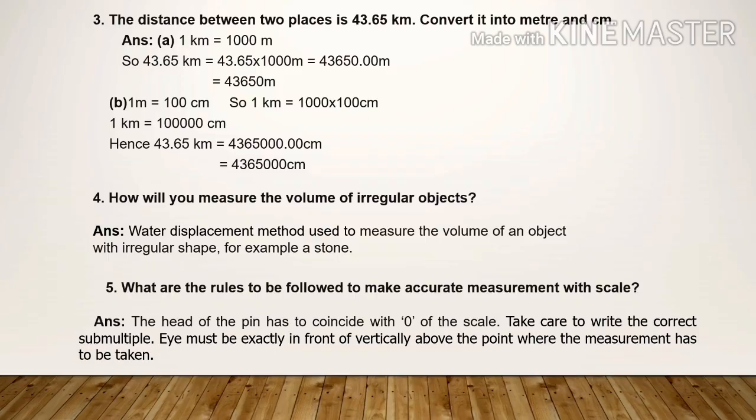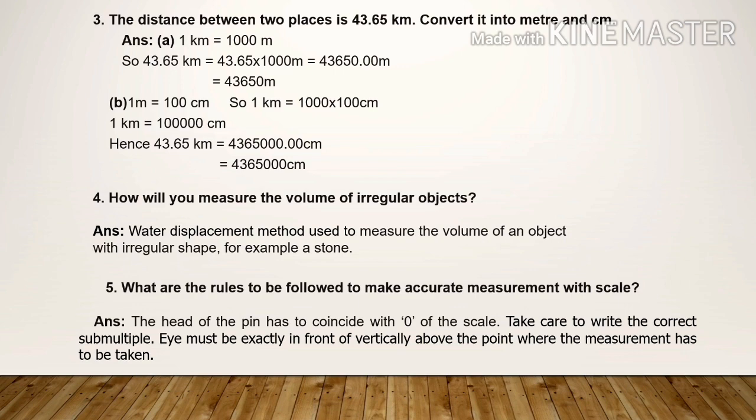43.65 km is 43,650 meter and 43,65,000 centimeter. Question number 4. How will you measure the volume of irregular objects? Write the answer near the question. The answer is water displacement method.